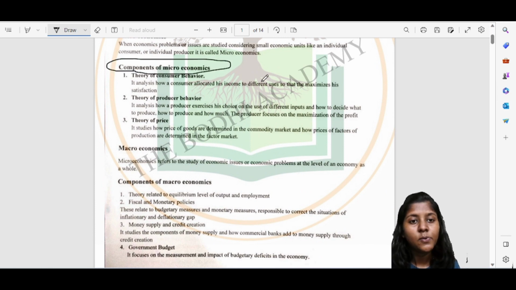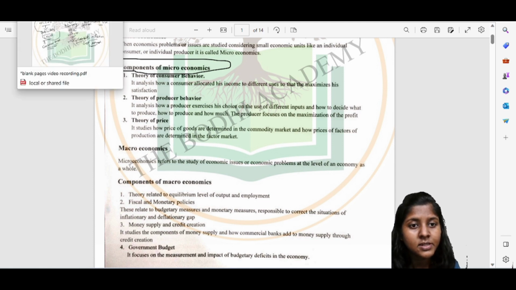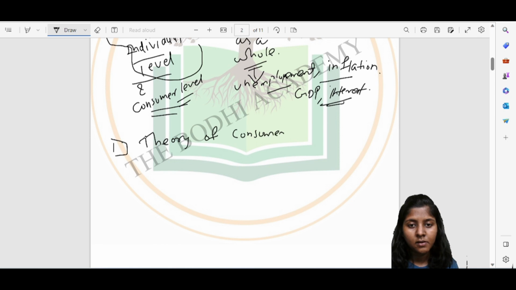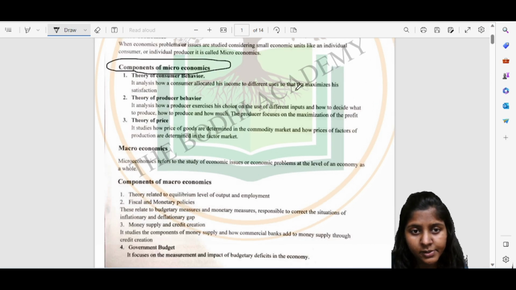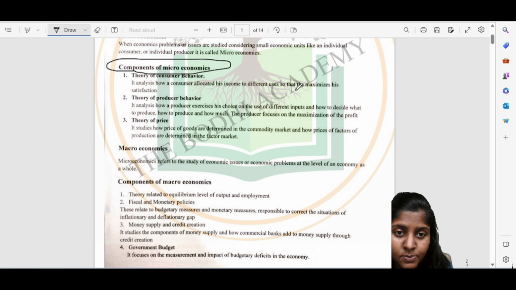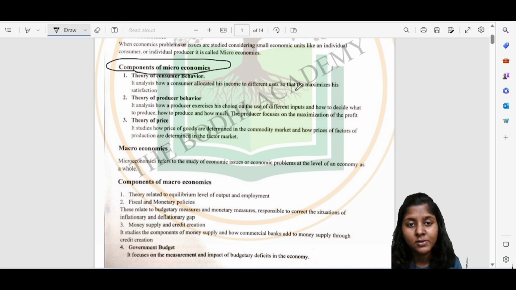Okay, then these are some of the components of microeconomics. The first component is theory of consumer behavior. What is this theory of consumer behavior? It is just an analysis of how a consumer allocates his income. Everything depends on the consumer's income, where the consumer is going to use his income.